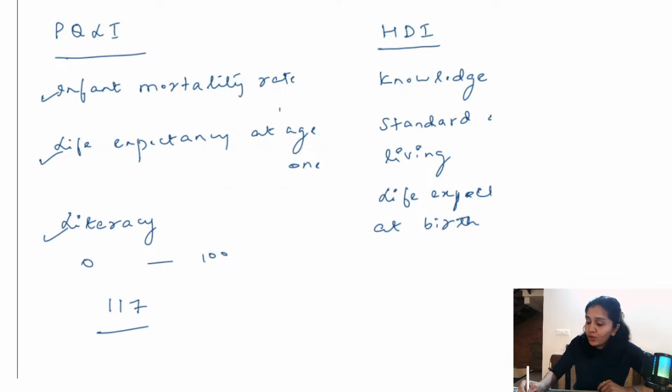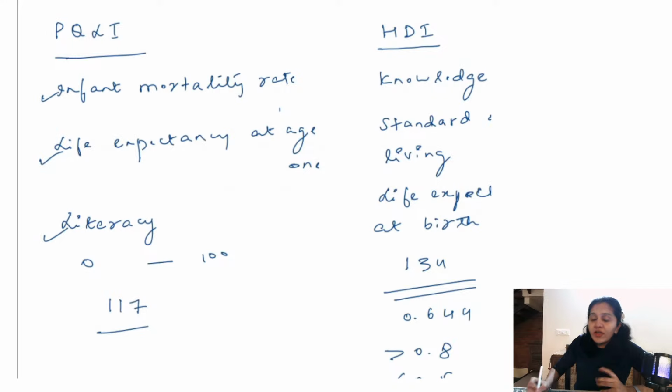What is the current value? It is 134, and the index is 0.644. If the HDI is more than 0.8, it is very high HDI. If it is less than 0.5, it is low HDI. For India it is 0.644, so India is in the medium HDI category. This is what you need to know about PQLI and HDI.